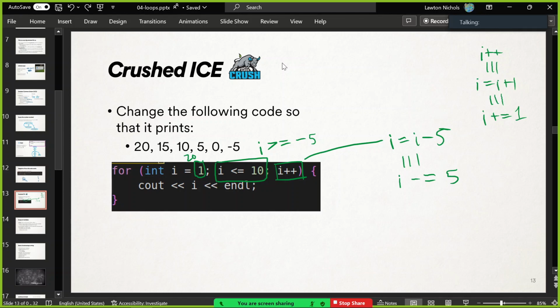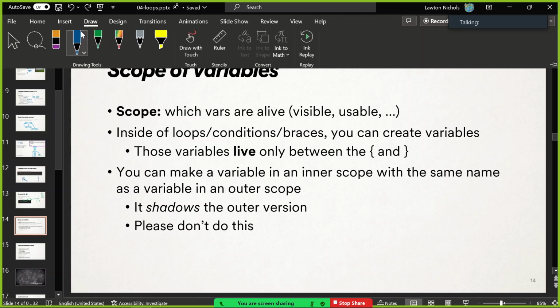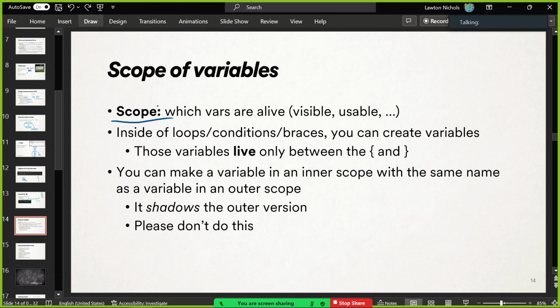Nice. Okay. I guess in the spirit of talking about things that could go wrong, here are some other interesting quirks of C++. Let's talk about variables and their scope, we say. So scope, that word just means it's talking about which variables are alive at a given time. And by alive, I mean like you can print them, you can use them. Because sometimes you have variables that exist, but they're not things that you can access anymore. They're out of scope, we say.